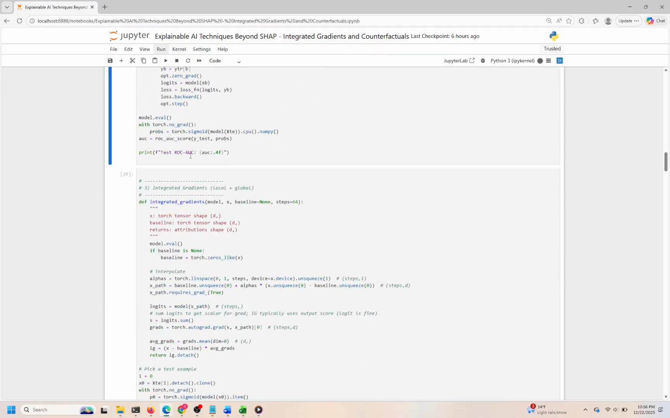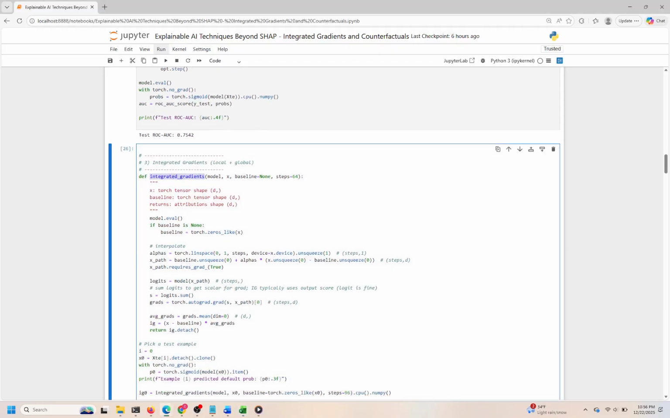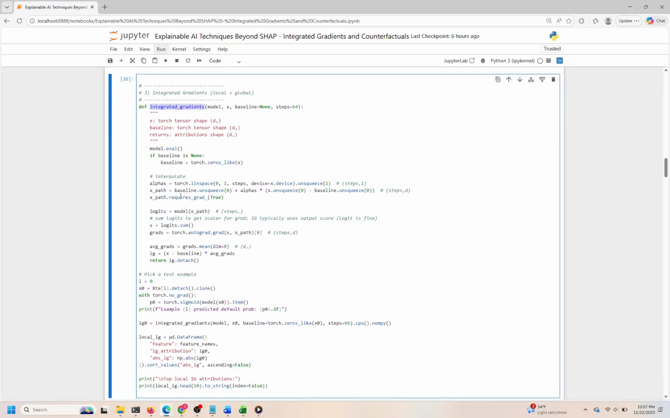in tabular data. In this cell, we define and apply the integrated gradients method to explain the model's prediction for a single test example. Integrated gradients is a powerful interpretability technique that attributes the prediction to each input feature by integrating gradients along a path from a baseline input to the actual input, providing a principled way to measure feature importance. The function integrated_gradients takes the trained model, an input tensor x, an optional baseline tensor, and the number of steps for the integration path.